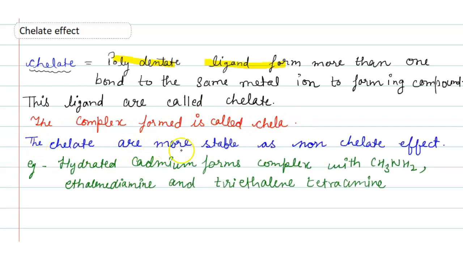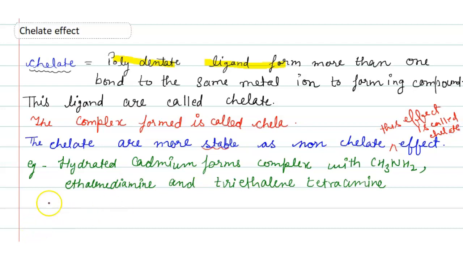Here the chelates are more stable than non-chelates. So this effect is called the chelate effect.